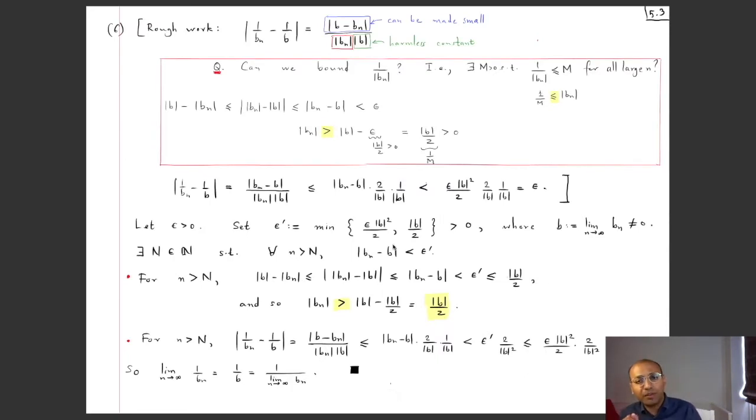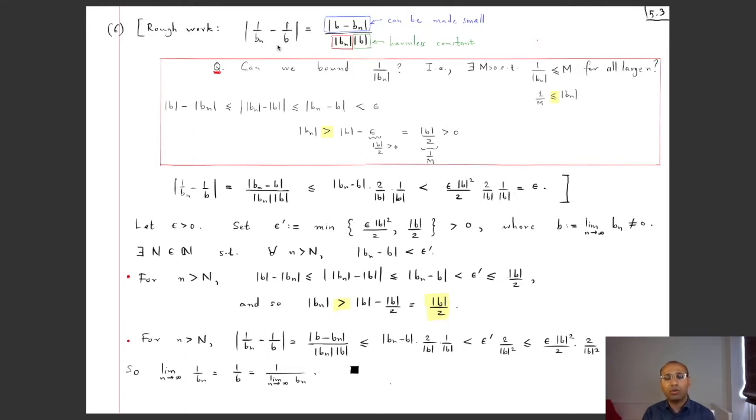So let's do some rough work first. Let me call the limit of this original sequence Bn, which is a non-zero number, as B. So B is a non-zero number. And what do we want to prove? We want to make sure that the nth term of our new sequence, the reciprocal sequence, so that's 1 by Bn, its distance to the claimed limit, which is 1 by the old limit, so that's 1 by B, that we should be able to make small, this distance, if you go far enough out in the sequence. So if I do some algebra, you get B minus Bn divided by Bn B, right?